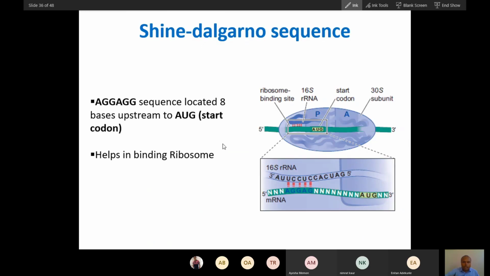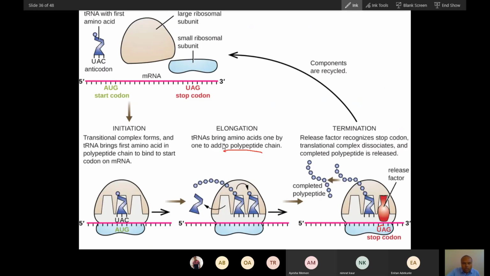Now let's start with the initiation stage. Initiation in bacteria and eukaryote is different. So what happens in bacteria?